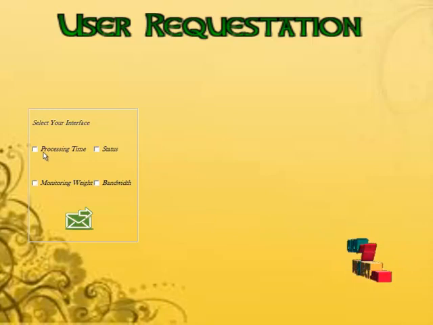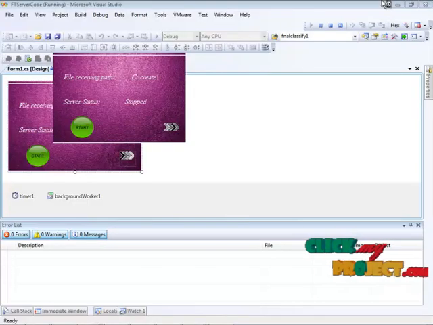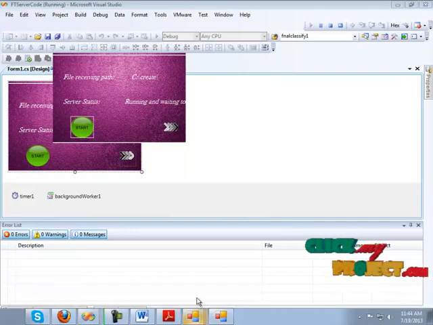Now here is the user request, that is, a user is requesting the smart grid for all the information they need for that particular IP address. Here I am just clicking on processing status and the monitoring weight, and when I click on this button the information will be transmitted. Before that I need to start my server. I'm just clicking on the server start button. My server has been started.